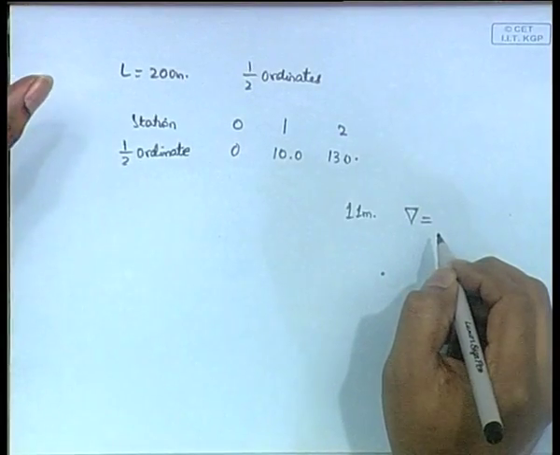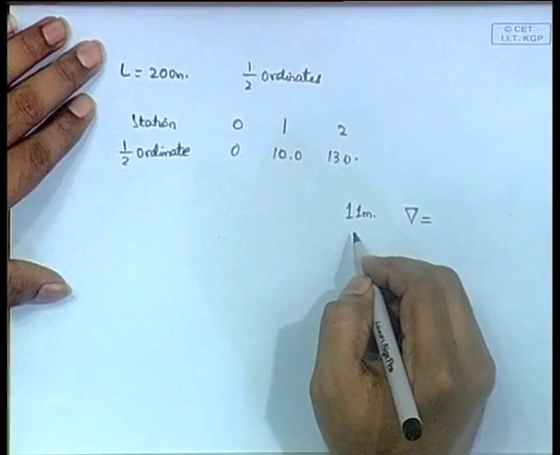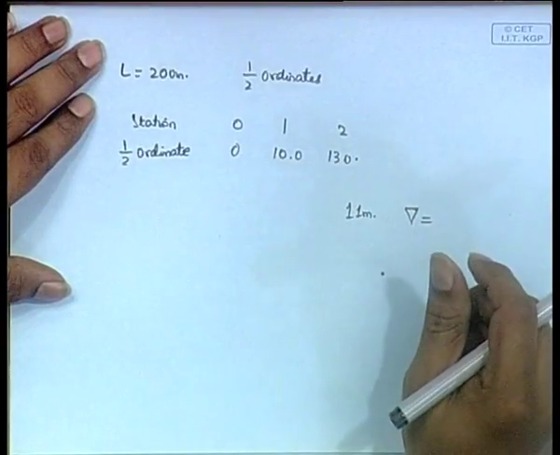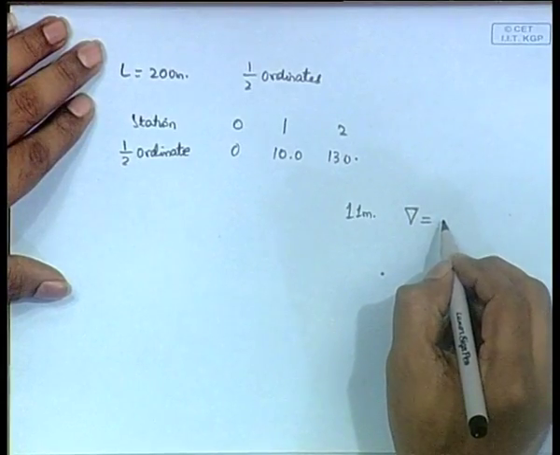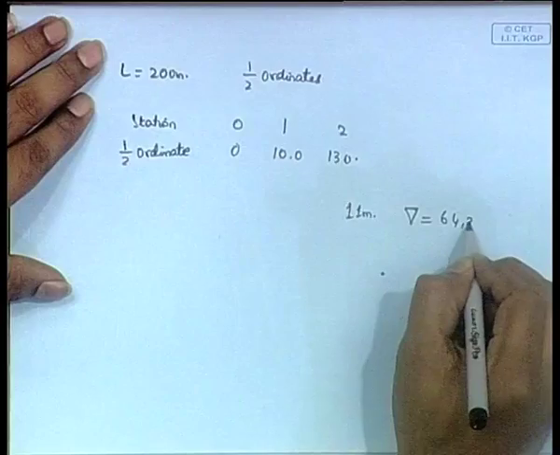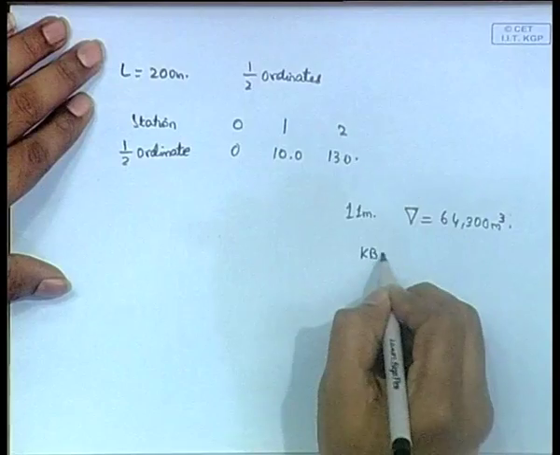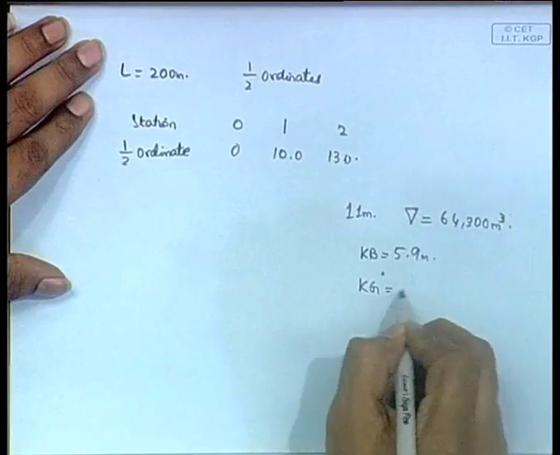We will see that up to a water plane of 11 meters, you are told that your underwater volume is 64,300 meter cube. You are given some hydrostatic data Kb, Kg.